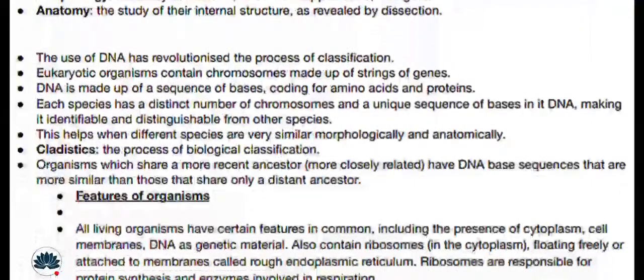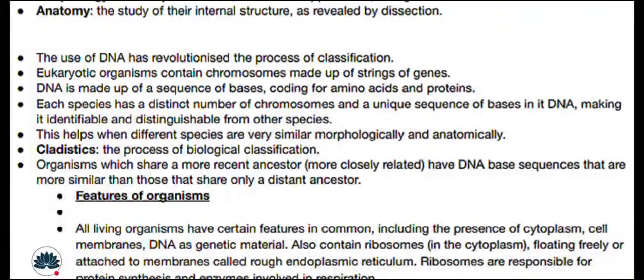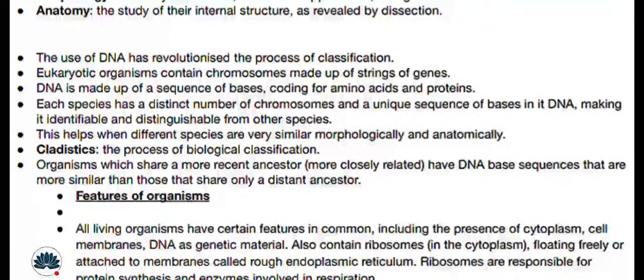The use of DNA has revolutionized the process of classification. Eukaryotic organisms contain chromosomes made up of strings of genes. DNA is made up of a sequence of bases coding for amino acids and proteins. Each species has a distinct number of chromosomes and a unique sequence of DNA bases, making it identifiable and distinguishable from other species. This helps when different species are very similar morphologically and anatomically.